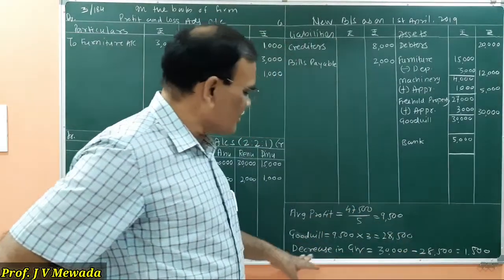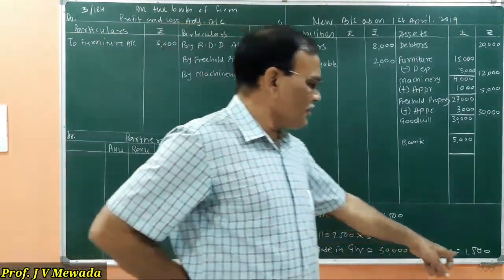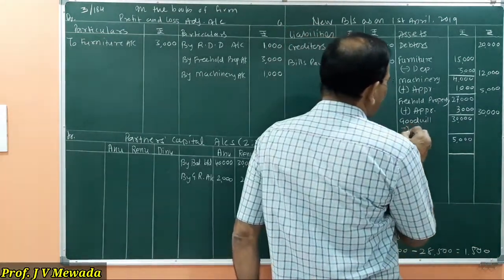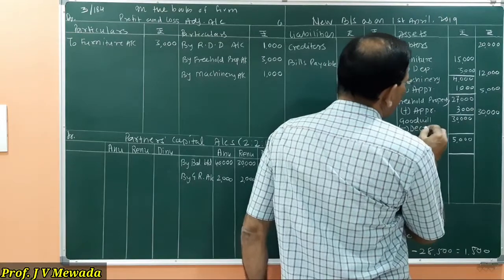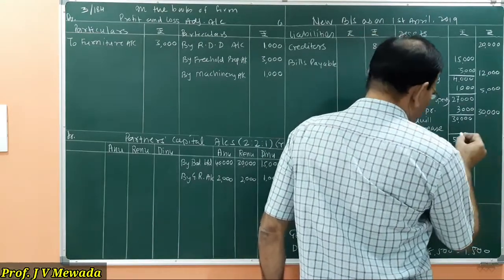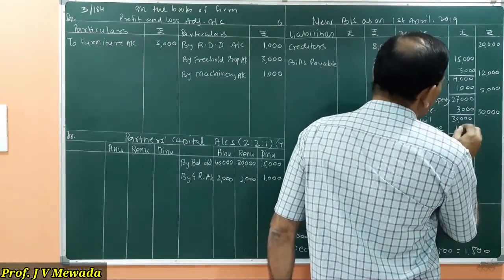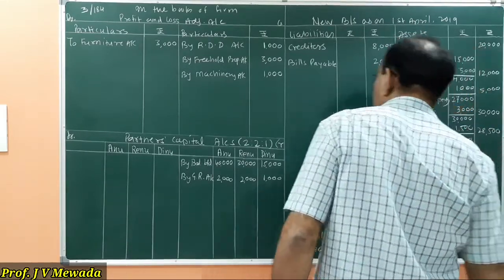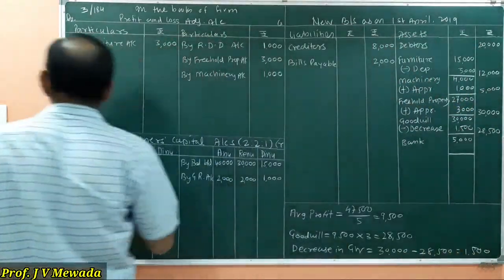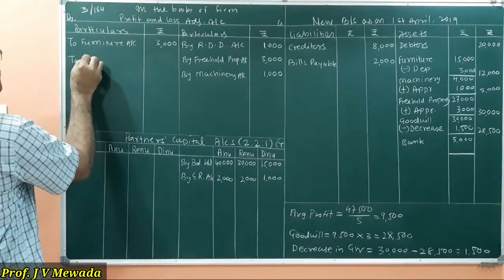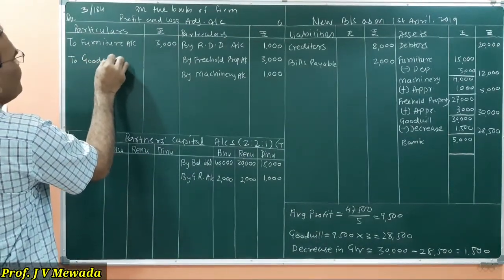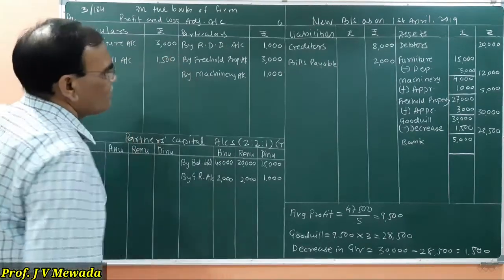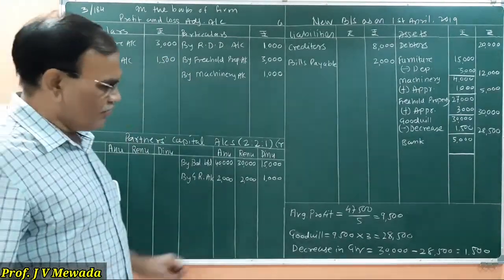So there is a decrease in the value of the goodwill, that is 1,500. So I will write here minus decrease in the value of goodwill, 1,500. So the new value is 28,500, and I am supposed to write here to goodwill account 1,500, decrease in the value of goodwill.